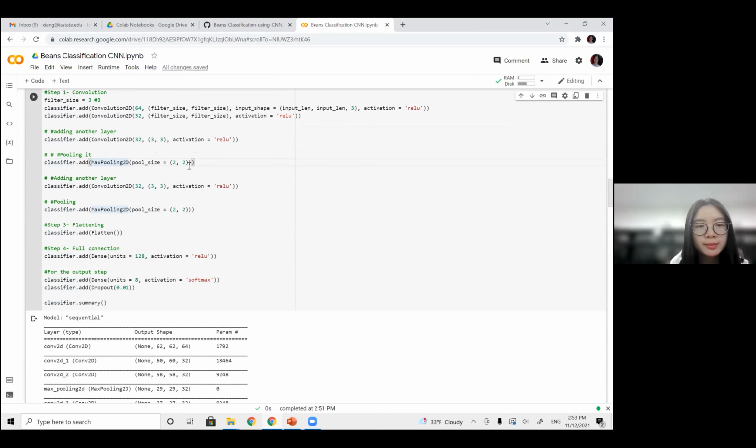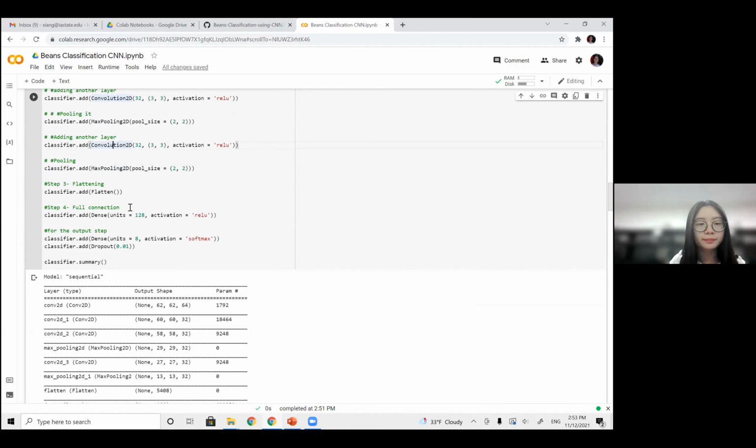For example, we specify the pool size as 2 by 2 here, which means in a 2 by 2 window, we only select the max value in that window. This method can reduce some noise in small regions and prevent overfitting. So you may find the max pooling layer always comes together with the convolutional layer.